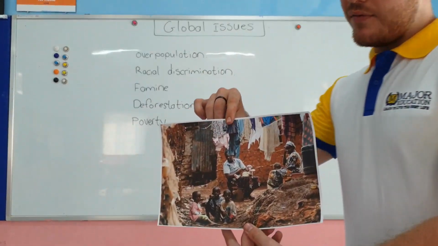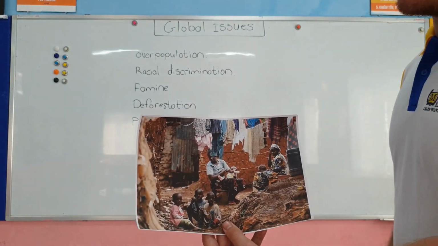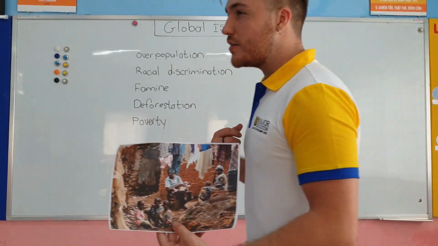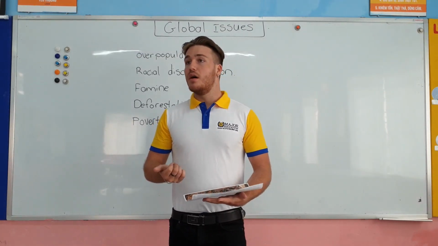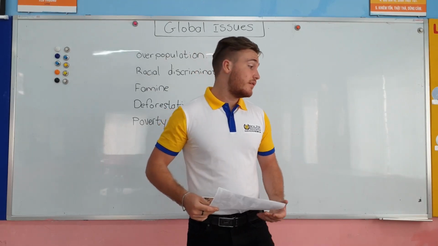You see, they have not got a home or a house, they are living in the street, their clothes are dirty, their stomachs are empty, and they have a very terrible life. This happens in very poor countries like maybe Nigeria or something like this in Africa.